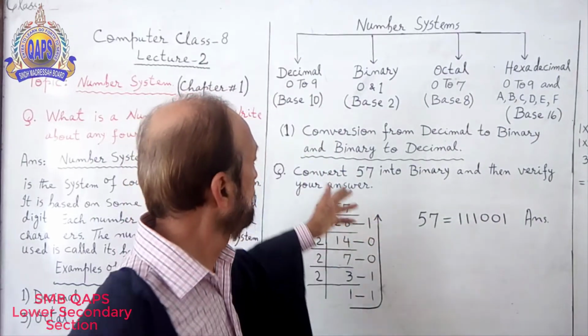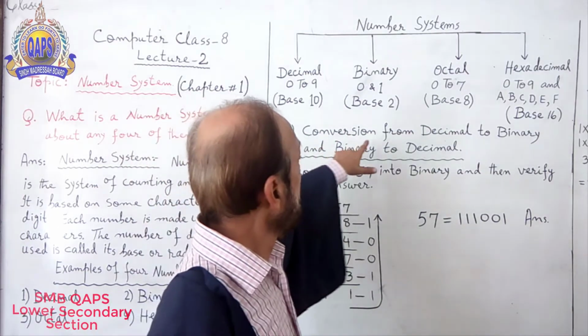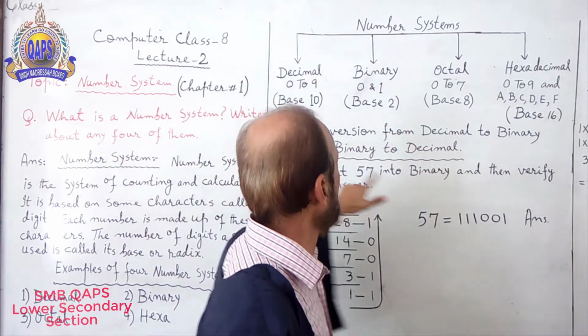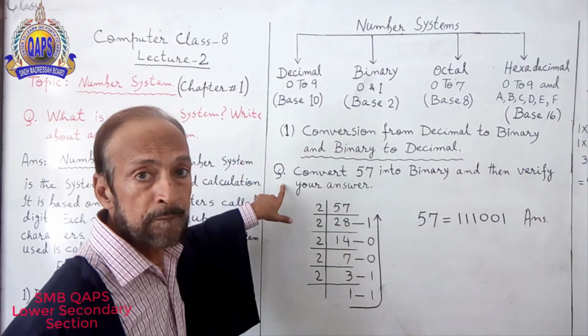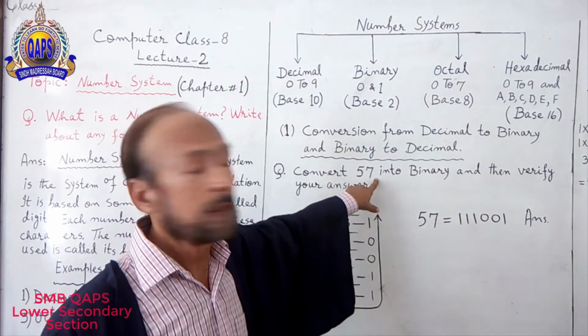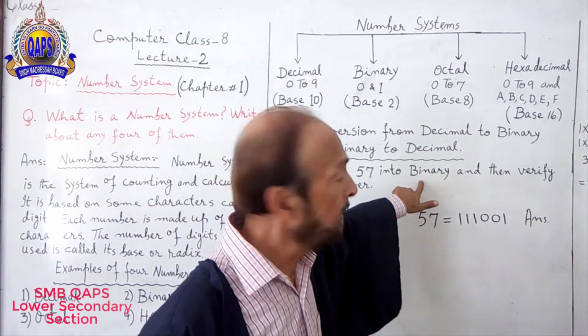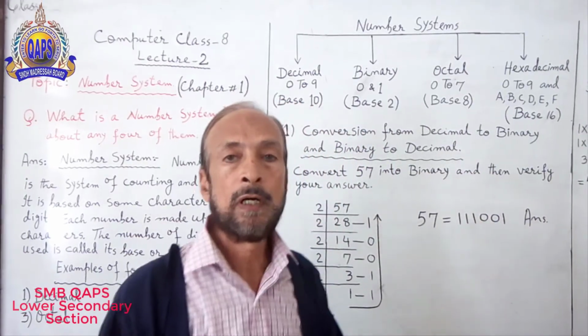Have a look. Question number 1. Conversion from decimal to binary and binary to decimal. This is your question number 1. Convert 57 into binary and then verify your result.